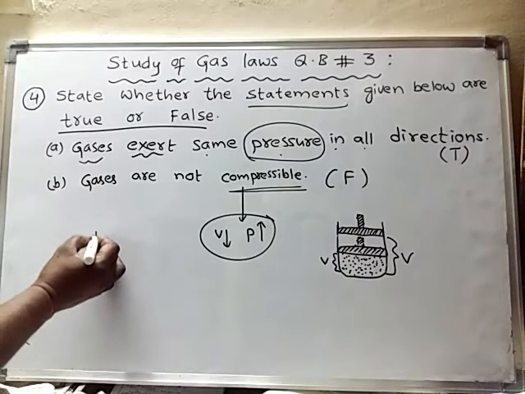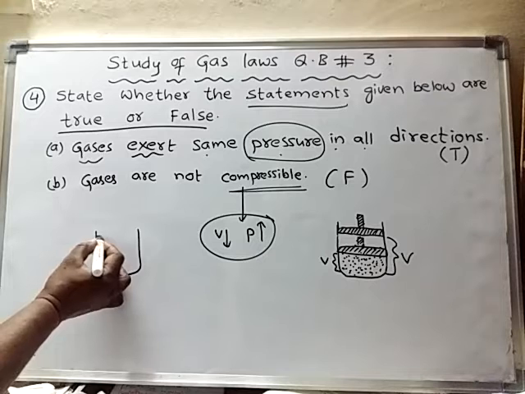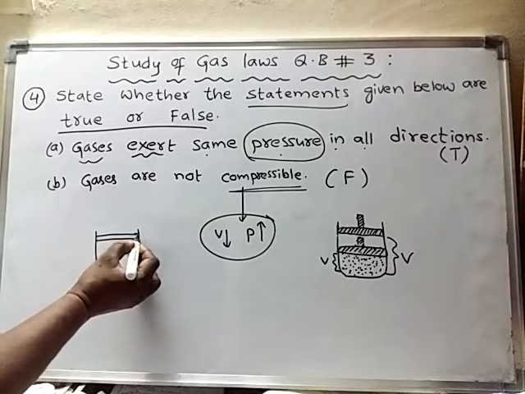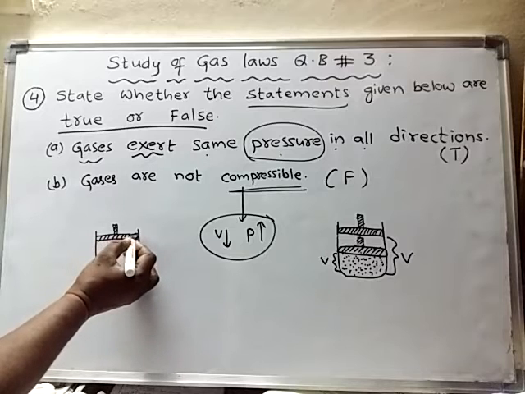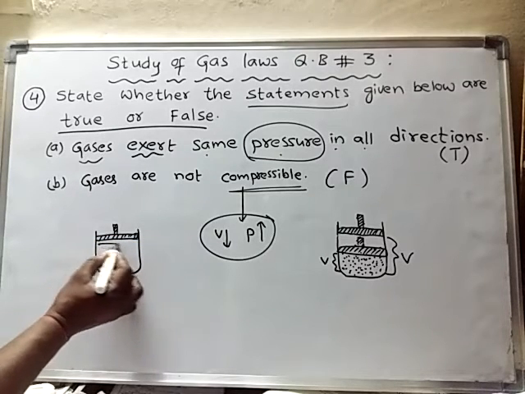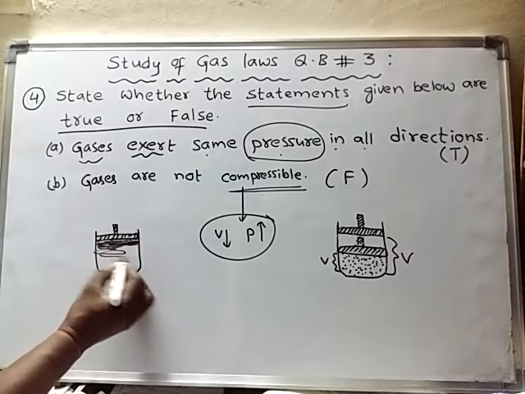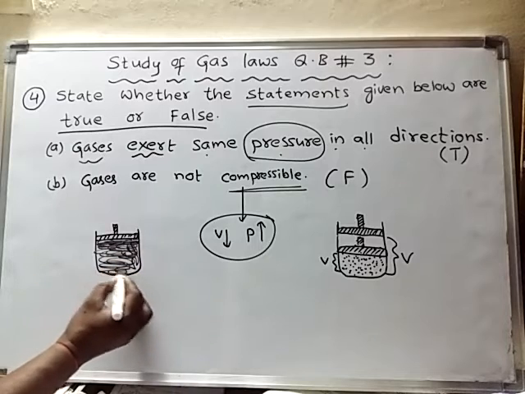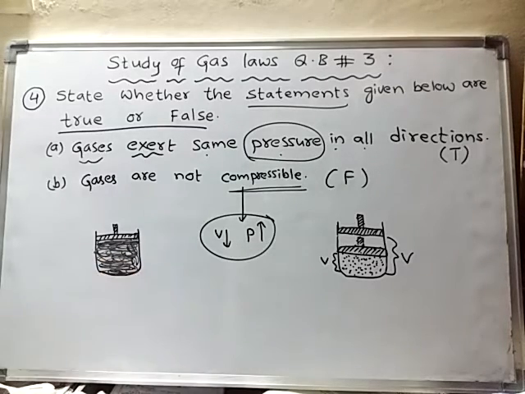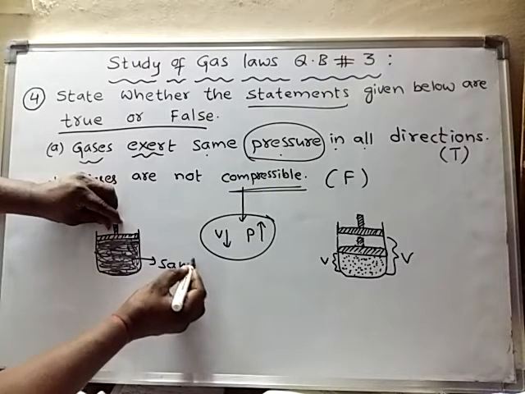Suppose I take any solid substance. This is a piston, and I have filled this cylinder with a solid substance like sand, or any other solid material. Now let us take this as sand.